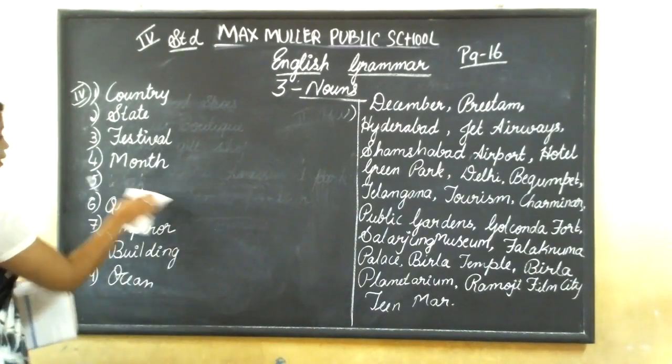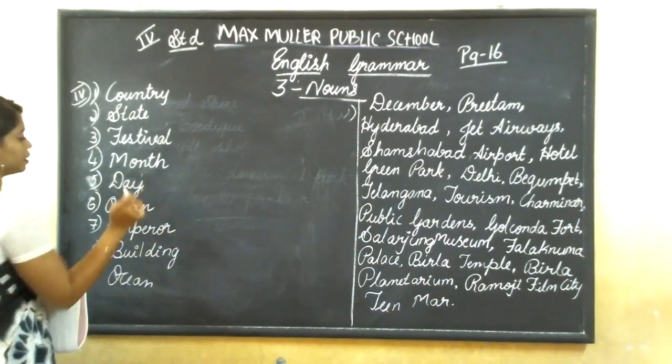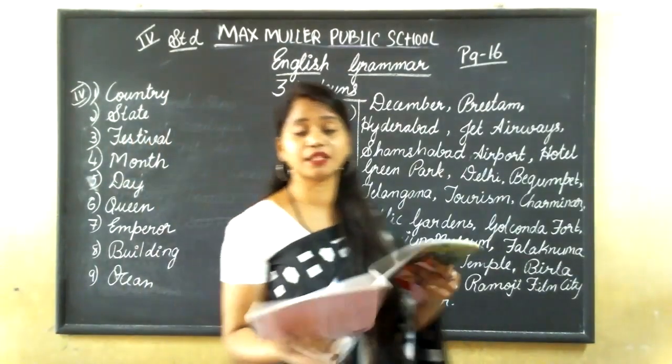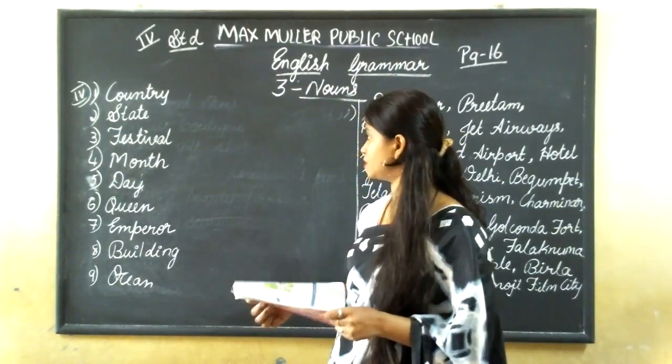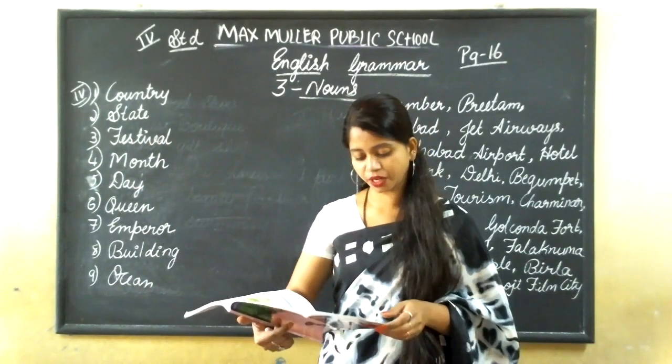Here this comes day, okay? Monday, Tuesday, it is the name of a day, okay? Once again, I'll repeat, you can check with the answers. See, first one, it is country. India is the name of a country.